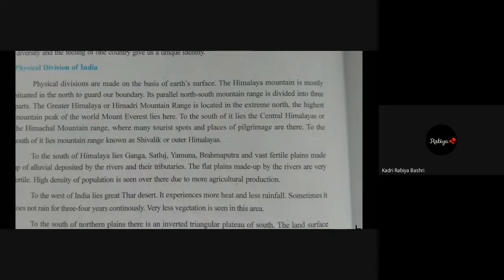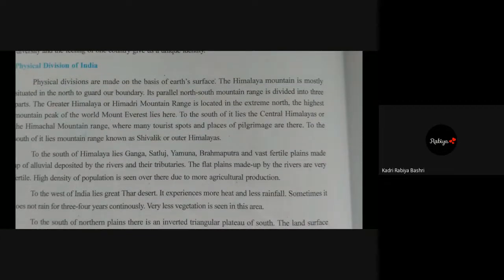Physical divisions of India. Physical divisions are made on the basis of Earth's surface. The Himalaya mountain is mostly situated in the north to guard our boundary. Its parallel north-south mountain range is divided into three parts. The Greater Himalaya or Himadri mountain range is located in the extreme north.